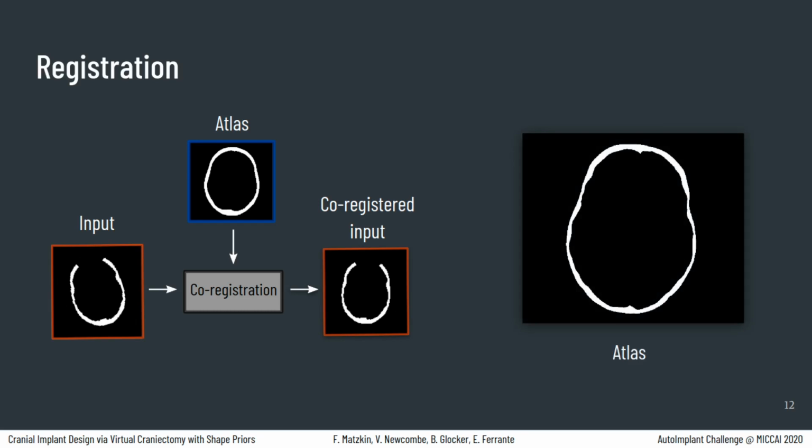Before training, all the images are rigidly registered to a common space of 304 by 304 by 224 voxels of dimension, because it was the maximum size we managed to fit in GPU memory. We used the FSL FLIRT software package for rigid registration. At test time, given a test defective image, we apply the same registration procedure, which returns a transformation and its inverse. The skull defects are reconstructed in this common space, and the final estimate in the original space is recovered by applying the inverse transformation.